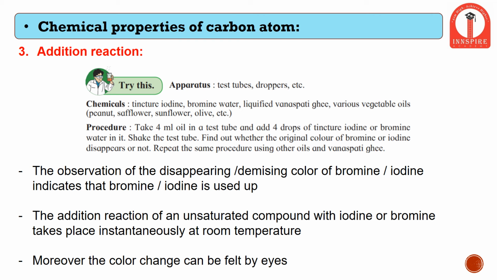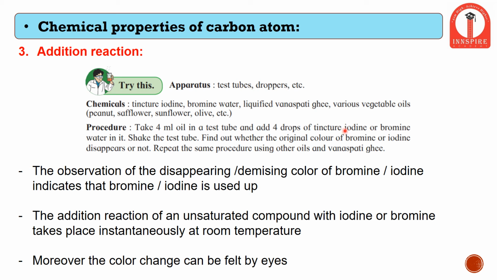A quick experiment to study addition reaction is as follows. It requires iodine, bromine water, vanaspati ghee and vegetable oil. The procedure is, first we will take a few ml of oil in a test tube and add a few ml of iodine. Iodine is used to know how many double bonds are present in any compound.